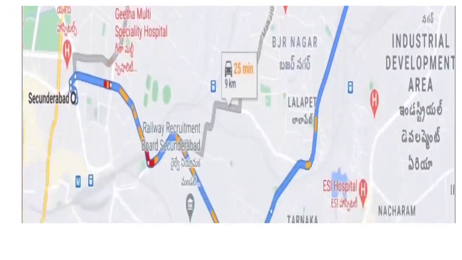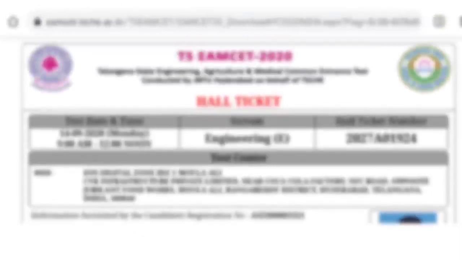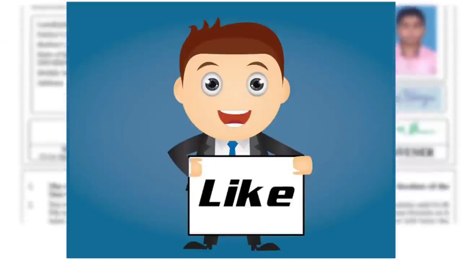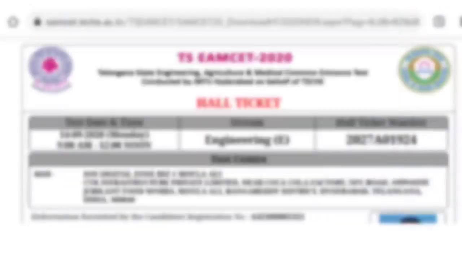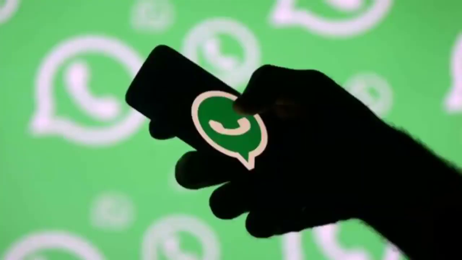They have given a screenshot of the Google map. You can even just type this center in the Google map and get the direction, the entire location. So this was all about how you can download and print this paper and carry this hall ticket. Please download an original copy instead of a black and white copy. Download a colorful copy so that everything gets scanned perfectly and your photo is visible. All details are visible perfectly. I suggest you download an original copy.